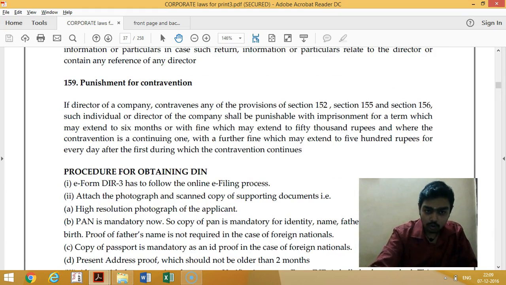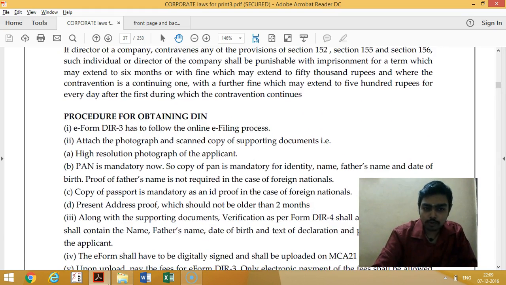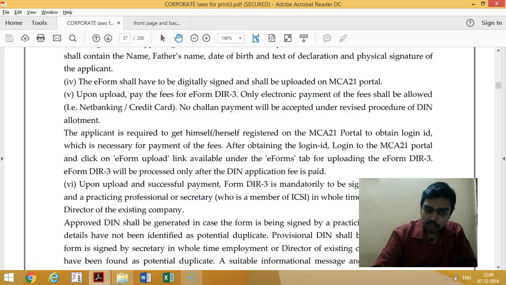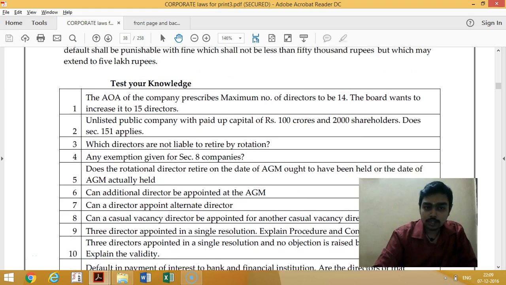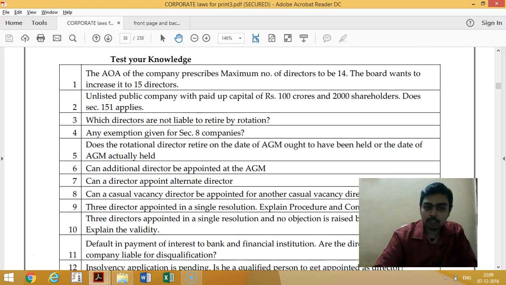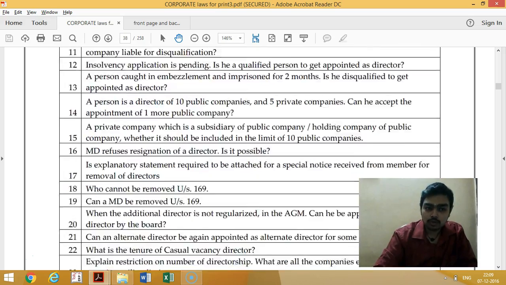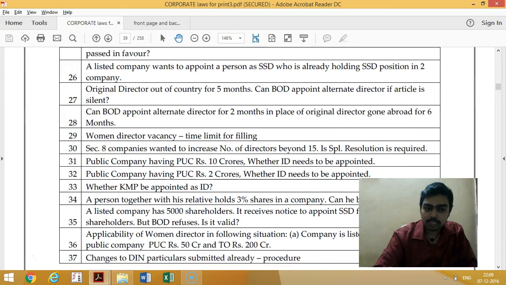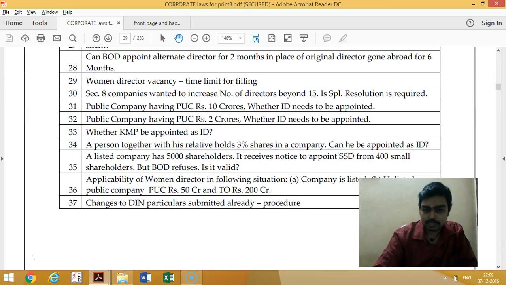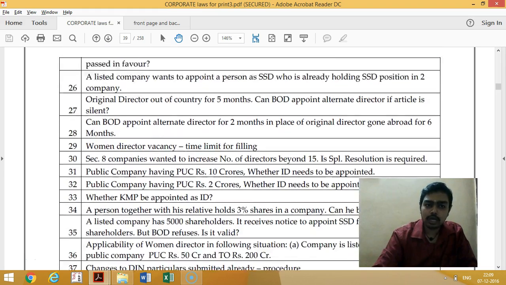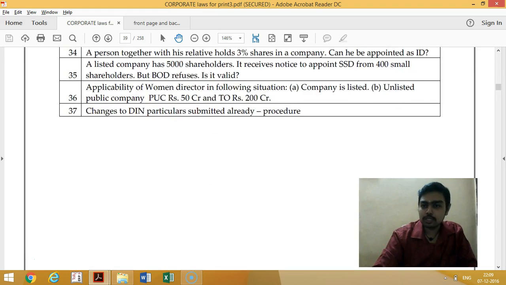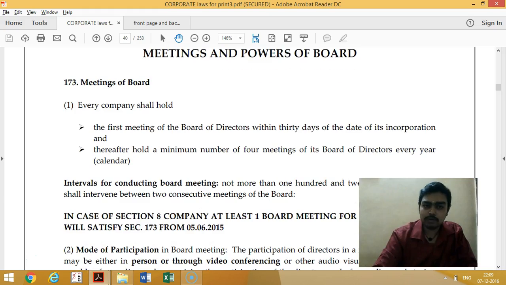See here how to get a DIN; the full procedure of obtaining a DIN has been given here. They can ask this practically, in e-governance and all. And see here, test your knowledge: I have given all possible questions from each chapter. These are the practical questions from each chapter. In this chapter there are 37 practical questions which they can ask, and these 37 questions contribute 12 marks for you. In these questions I have already covered past examination and RTP questions, everything.